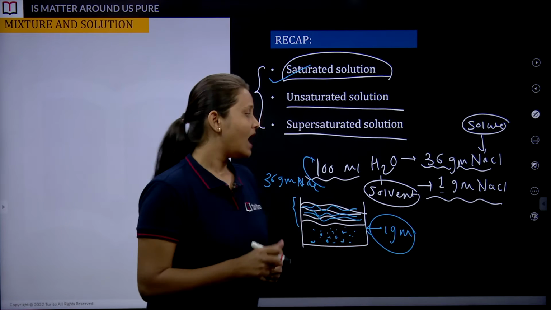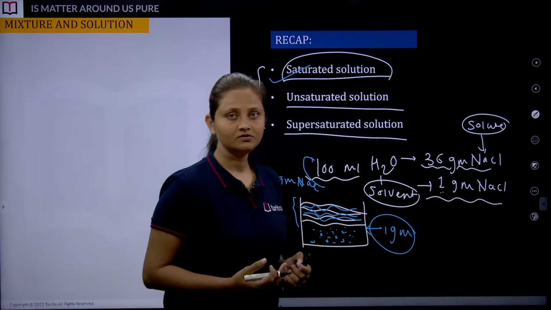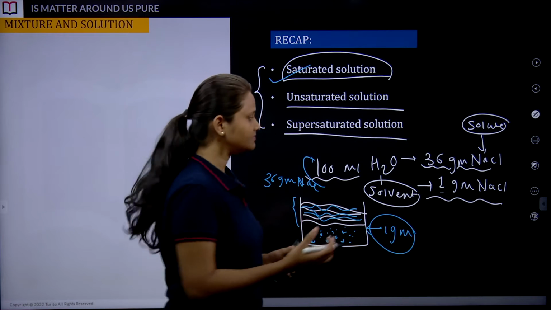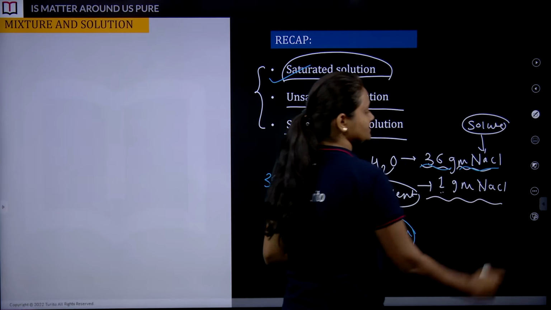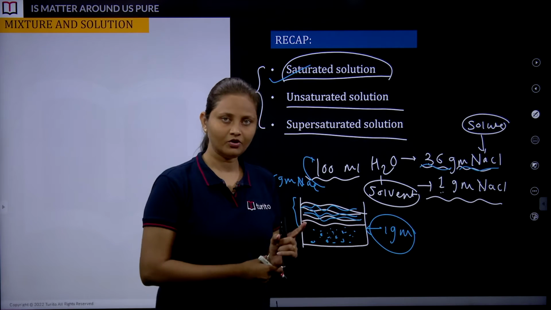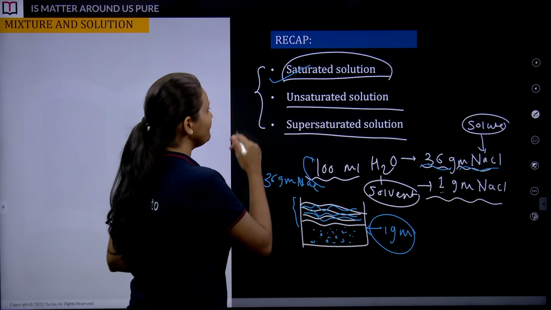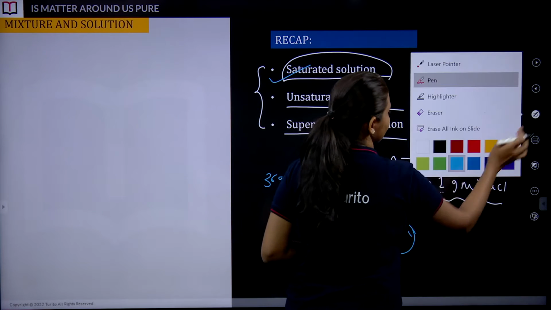So tell me, how much capacity does 100 ml of H2O, the solvent, have to dissolve solute? 36 gram of NaCl. Got it? Is there any confusion? Are you all able to recall? This is what we covered in the last class. Alright, so talking about the next solution.